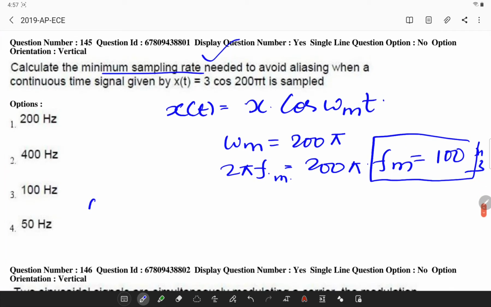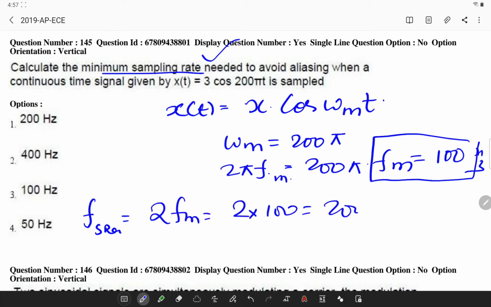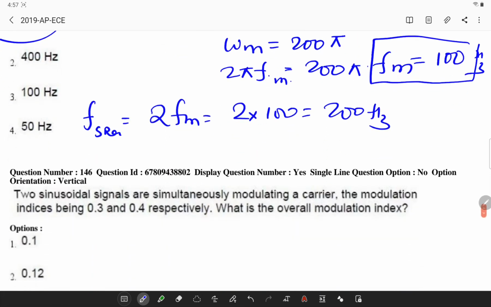Now what is the sampling rate? It is simply 2 times fm, or 2 into 100, which is 200 Hertz. So here 200 Hertz is the answer. Next.